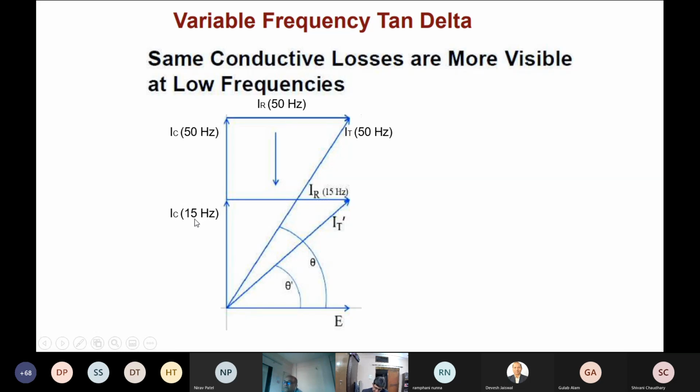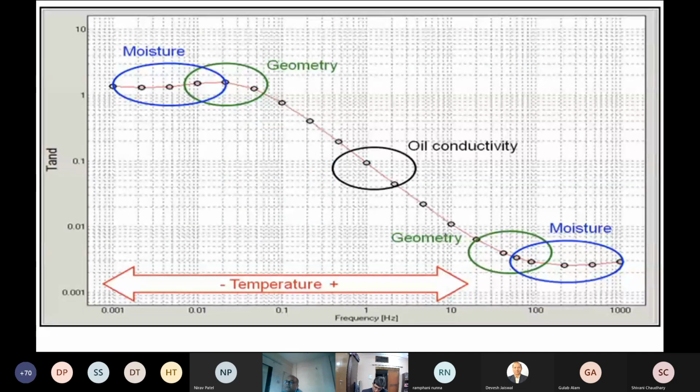So you will find that the tan delta or the power factor is going to increase, particularly at lower frequency. And this is a classical curve of FDS.